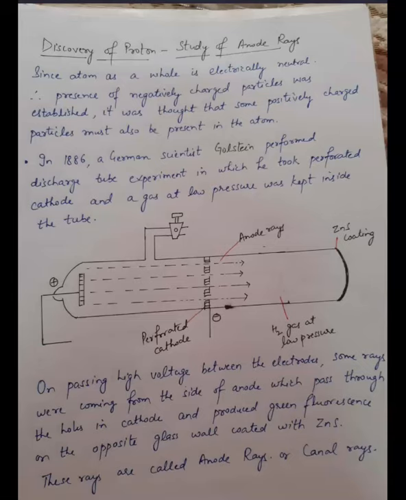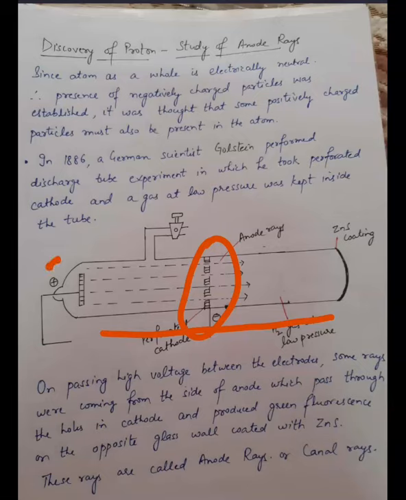In 1886, a German scientist, Goldstein, performed a discharge tube experiment in which he took a perforated cathode and a gas at low pressure inside the tube. I have shown a perforated cathode here, and this is the discharge tube. Here a gas is filled at low pressure. This is the ZnS coating, this is the cathode, and this is the anode.